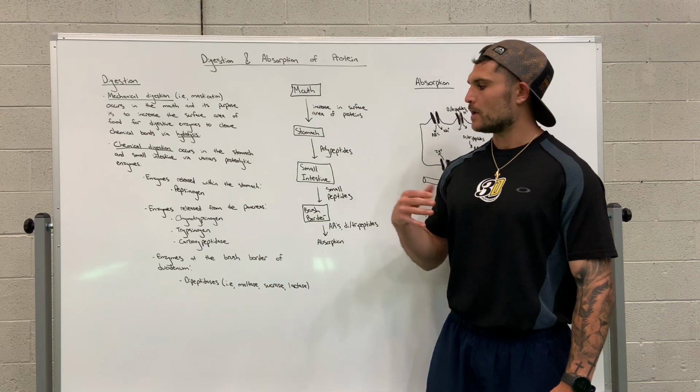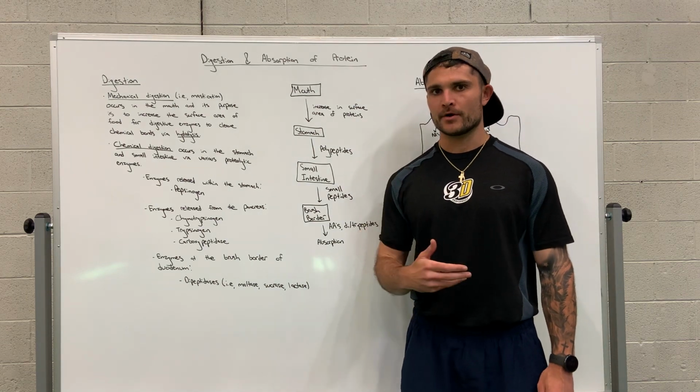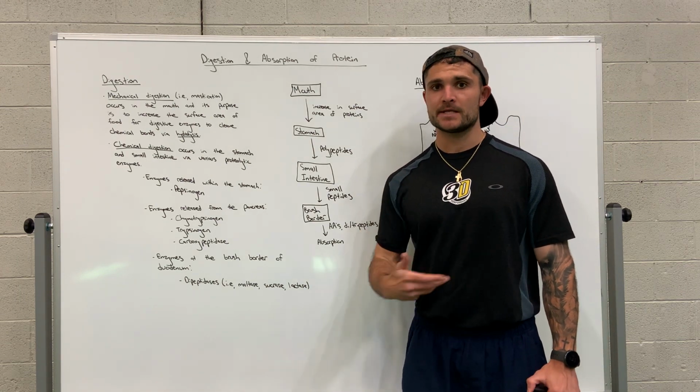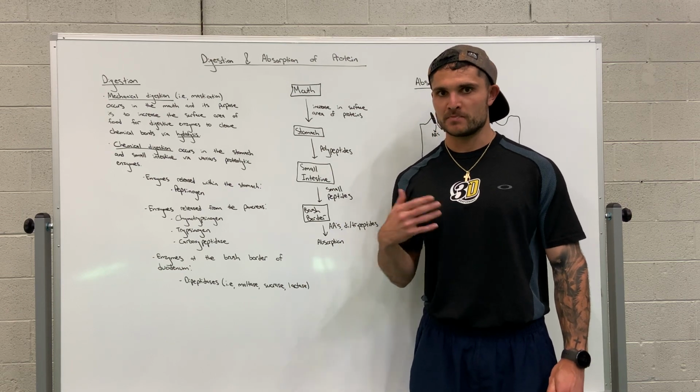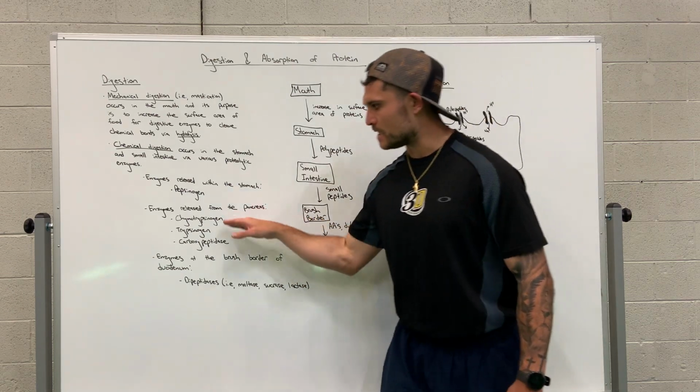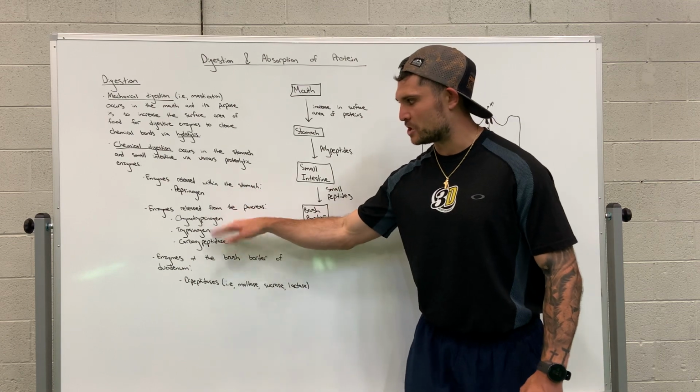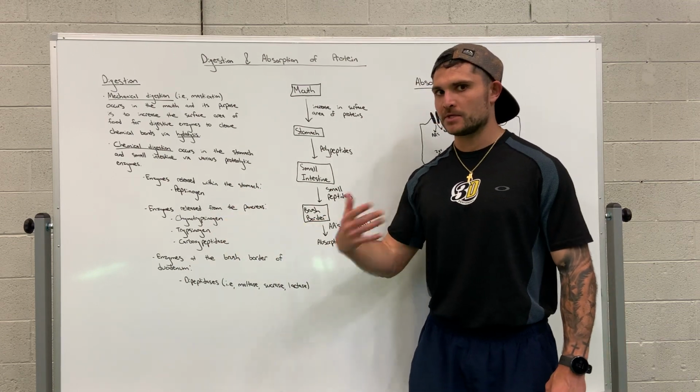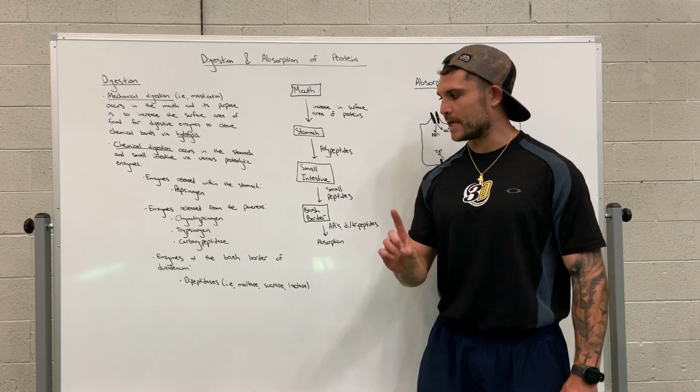Okay? Now, there are other proteolytic enzymes that are released in the small intestine to make these, what they're called zymogens. They convert them into their active form.